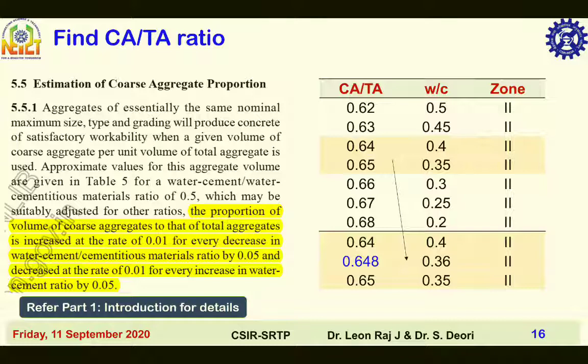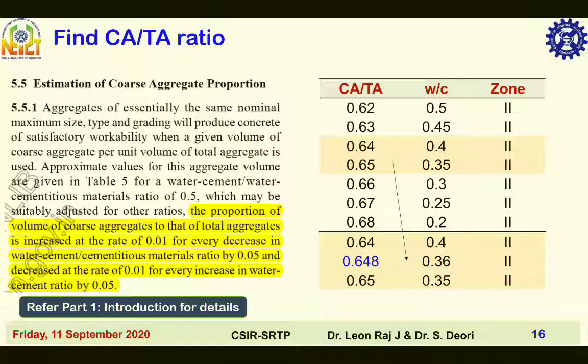Fine aggregate is classified to zone 2 and the maximum nominal size of aggregate is 20 mm. For the water cement ratio of 0.50, the coarse aggregate by total aggregate ratio is 0.62. That is 62% of total aggregate is coarse aggregate and the remaining 38% of total aggregate is fine aggregate.